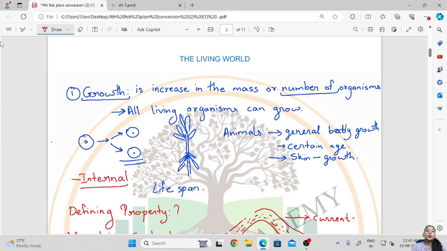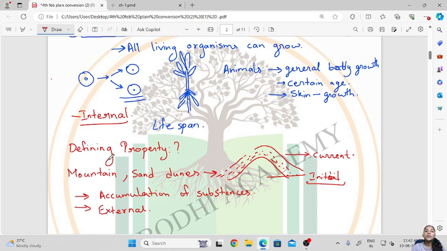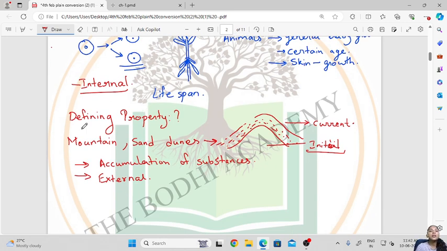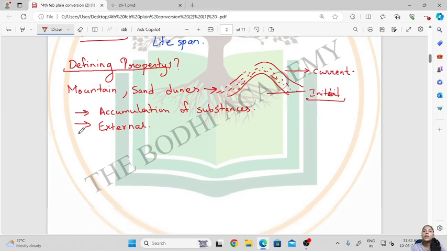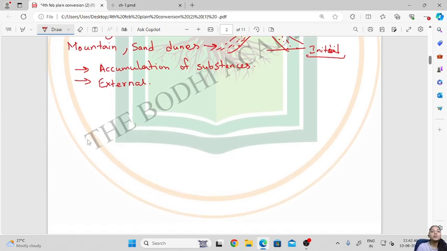Okay, but since the growth in these non-living things is also seen, that is why we cannot say that growth is a defining property of life or living organism. So therefore growth is not a defining property.